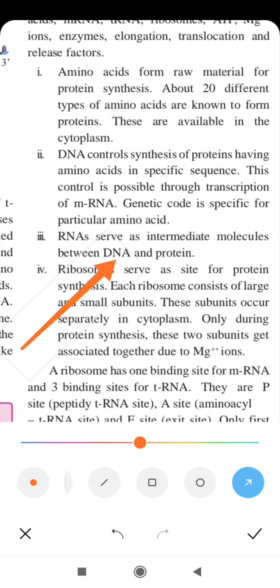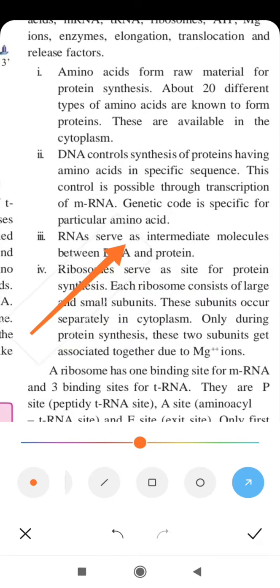Thereafter, in the cytoplasm, the sequence on the mRNA is translated into the protein, which occurs on the ribosome particles inside the cytoplasm, and this process is called translation. So the middleman, the intermediate between DNA and protein, is mRNA.